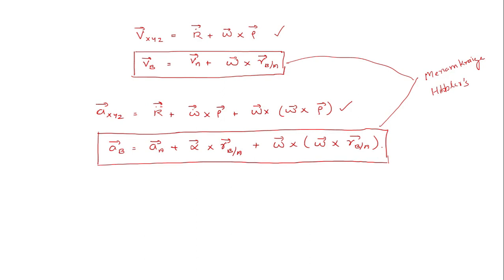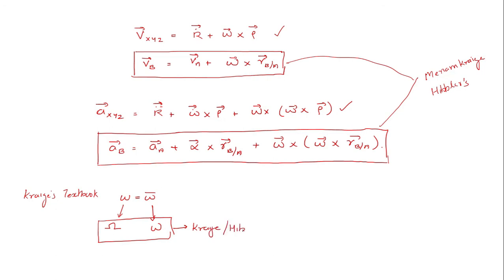Now one more thing I would like to tell you is about Craig's textbook. Instead of using the concept of omega equals omega dash, usually in most textbooks the angular velocity of the moving reference frame with respect to the fixed reference frame is given as omega. This is the usual format that is given in other textbooks, whether it is Craig or Hibbeler or all other textbooks.